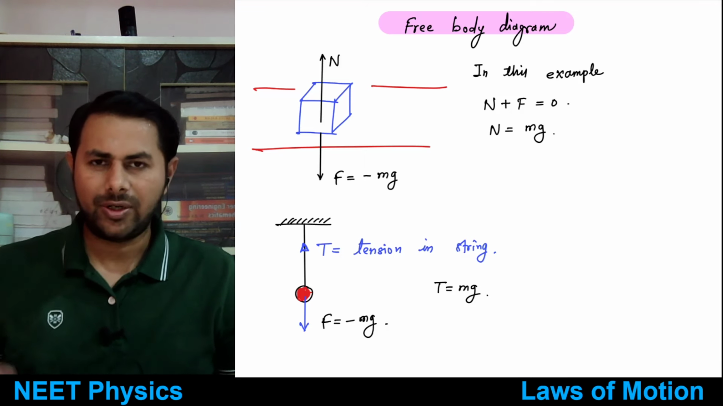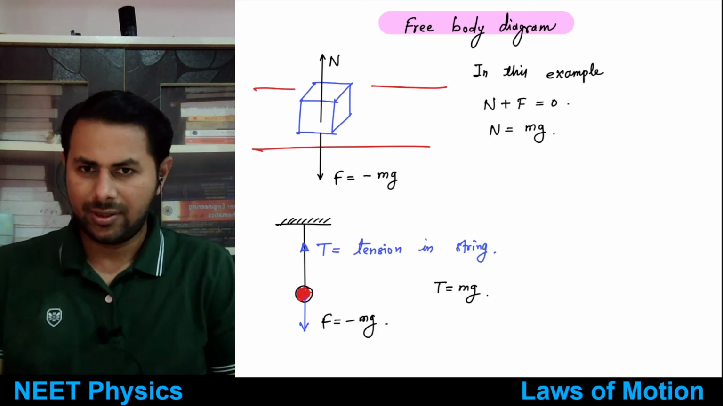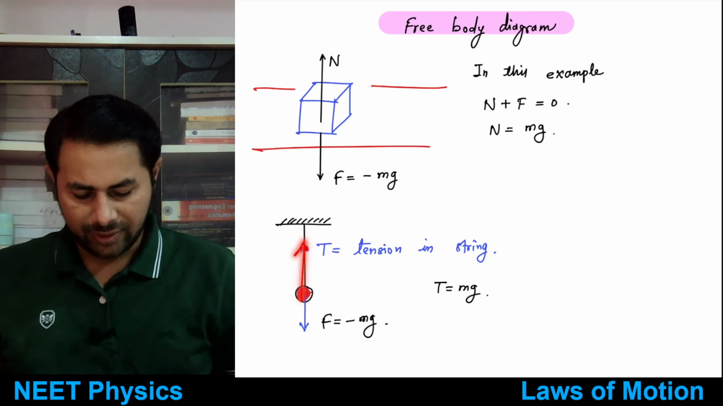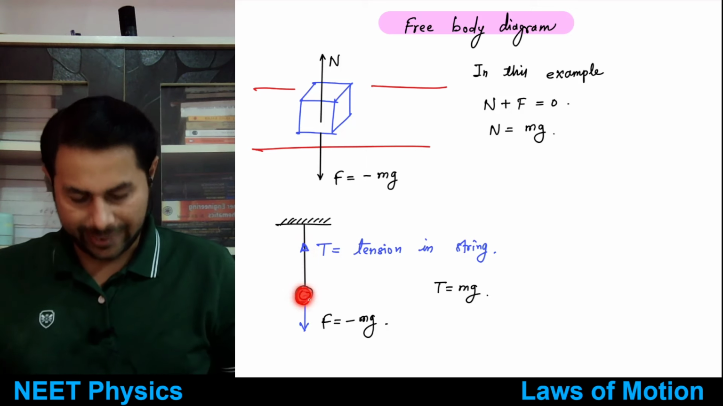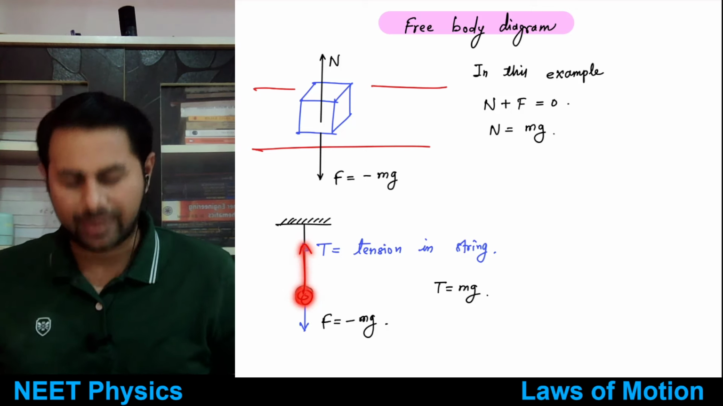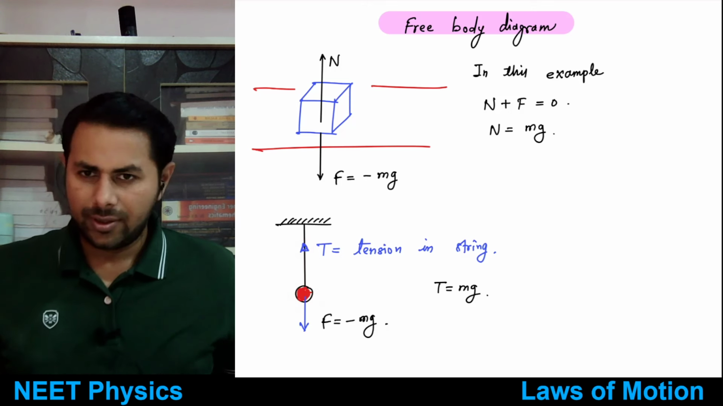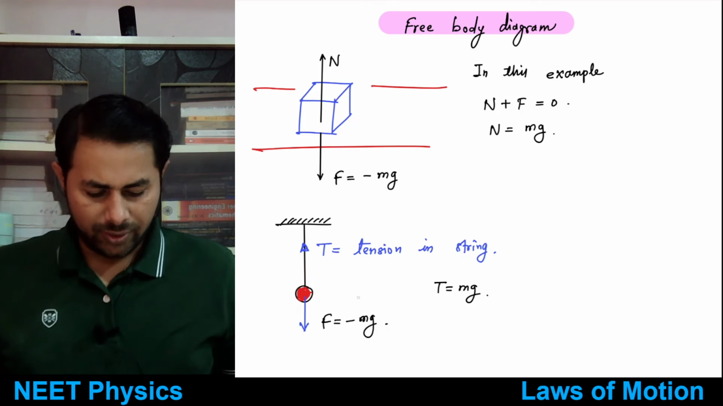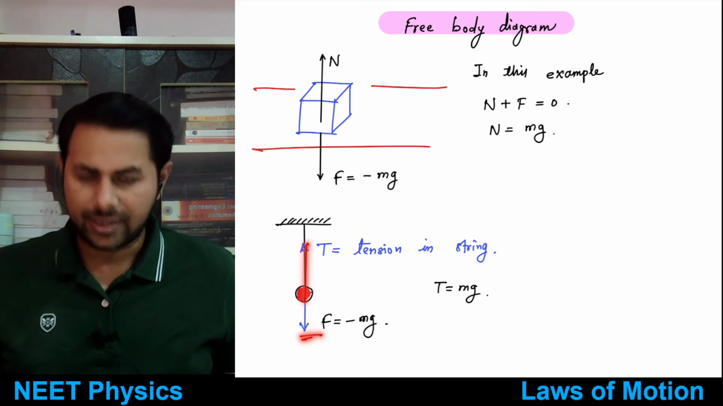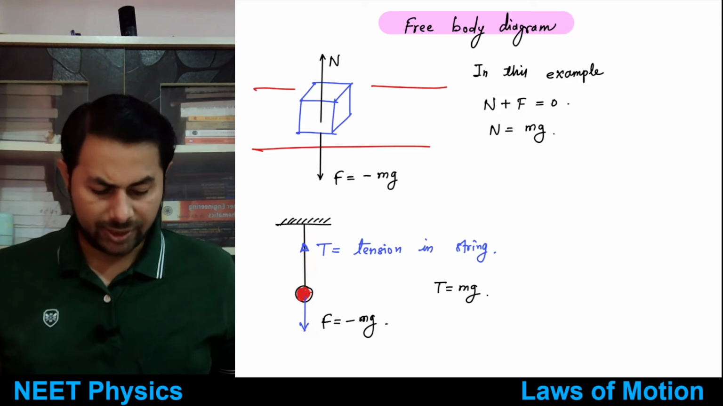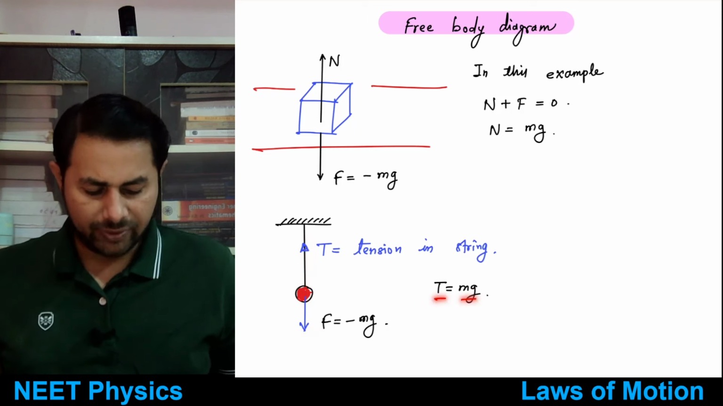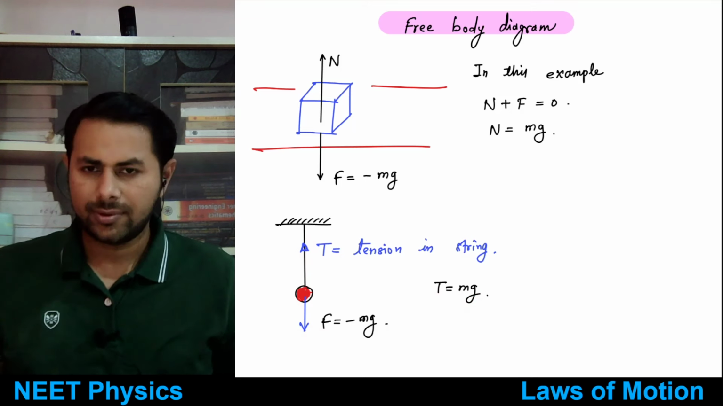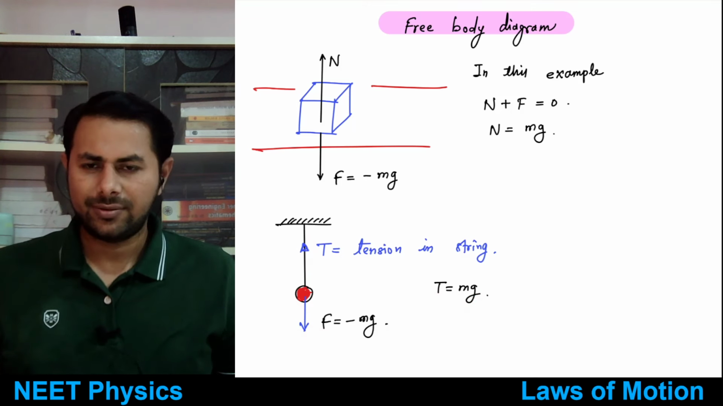That is known as what? Tension in the string, right? So tension in the string will be acting upwards. Tension in the string acting on that ball, it will be acting upwards. So now this tension and gravitational force, they will balance each other, and therefore T is equal to mg. Right, this thing is clear?